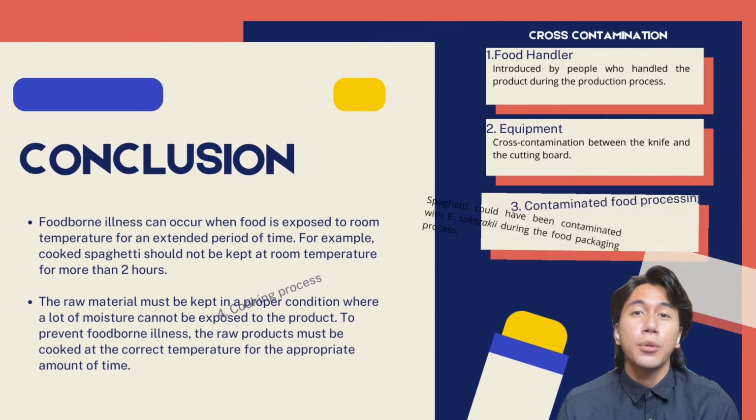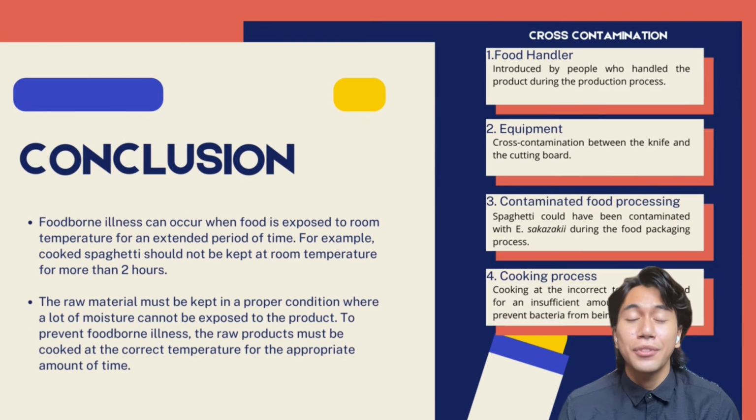In conclusion, foodborne illness can occur when food is exposed to room temperature for an extended period of time. The raw material must be kept in a proper condition where a lot of moisture cannot be exposed to the product. To prevent foodborne illness, the raw products must be cooked at the correct temperature for the appropriate amount of time. Cross-contamination still will happen among food handlers who handle the production.